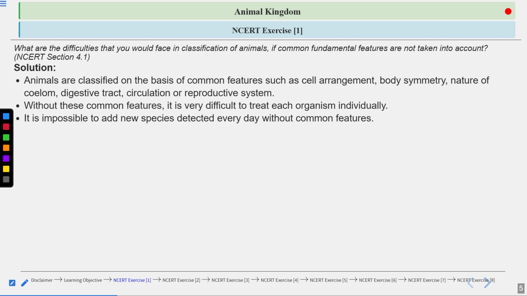So what you are noting down? You are noting down these common features only that you are going to see in each and every organism, right? And if you do not follow this, it is very difficult to classify the organism.